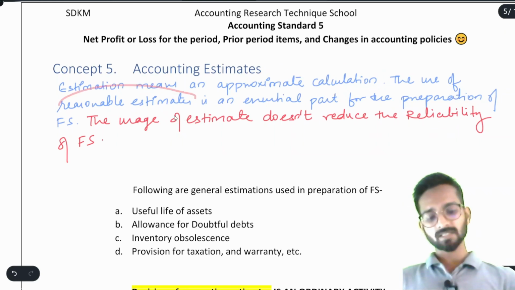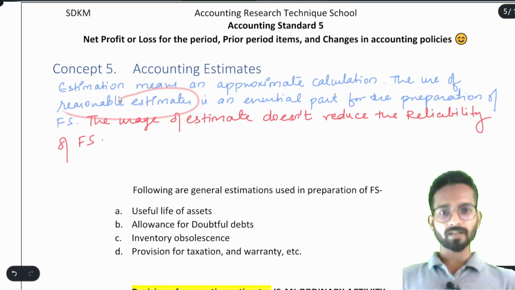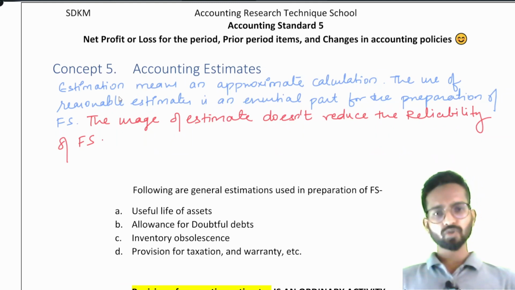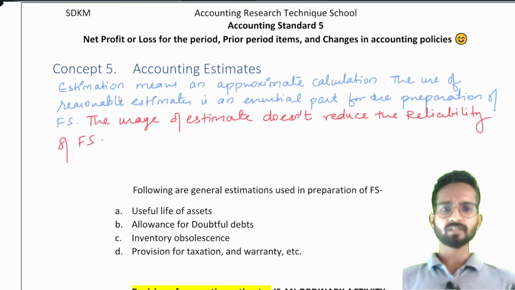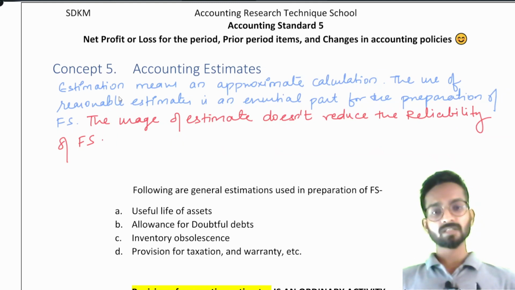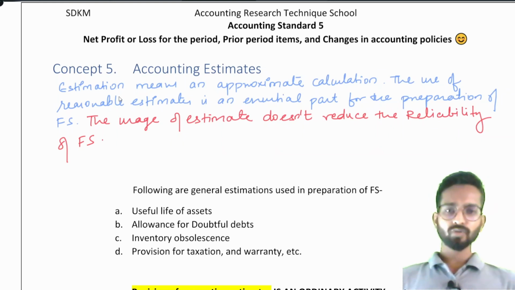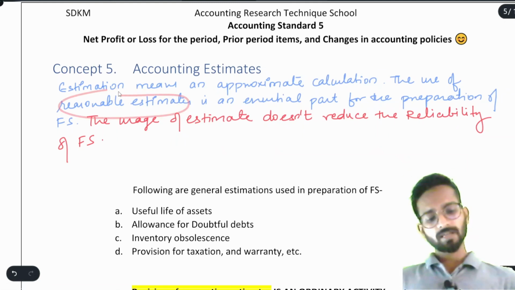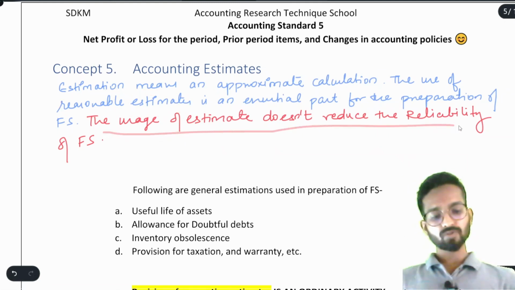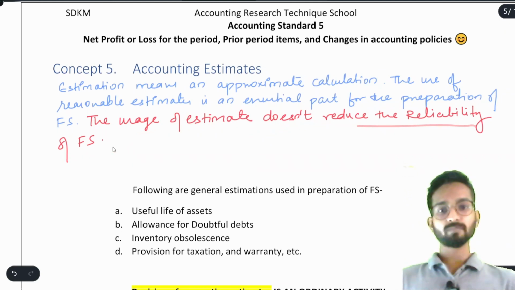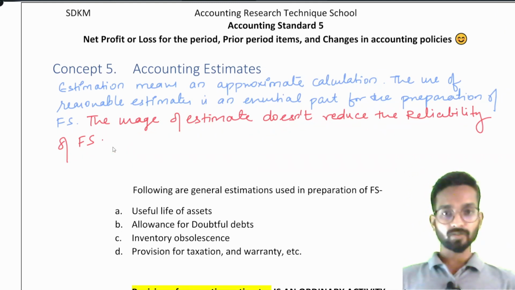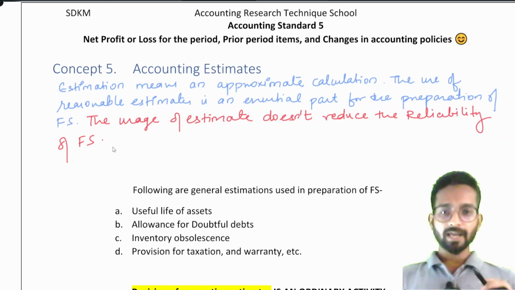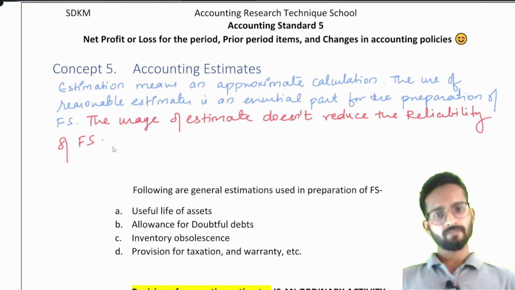The use of reasonable estimates: because the machinery will run almost 24 hours in 3 shifts, you will know that the machine will become obsolete or useless in 3 to 4 years. Now in some factory machinery are used for only 6 hours or 8 hours. You know that it can work for 8 to 10 years easily. Understood? So the reasonable estimate you have to make, and then the use of estimate doesn't reduce the reliability of FS. Whatever estimate you are using should not affect the reliability, okay? The user must feel that whatever estimate they have used is proper and appropriate and it is providing a true and fair view of the financial statement.